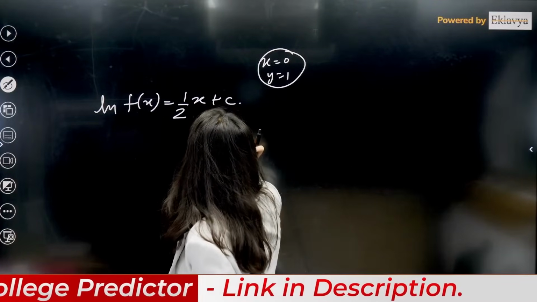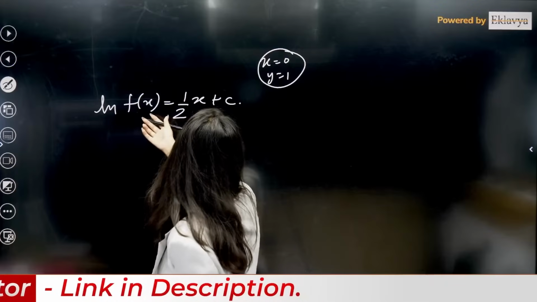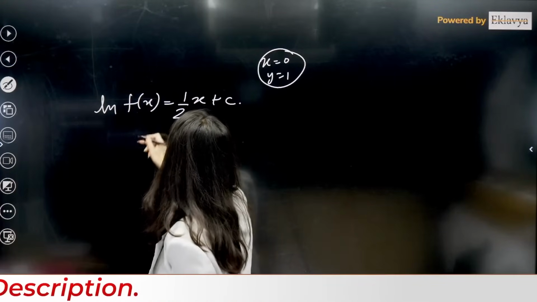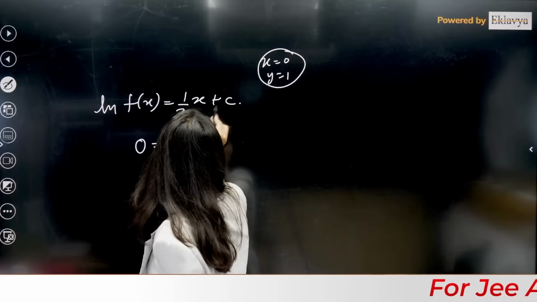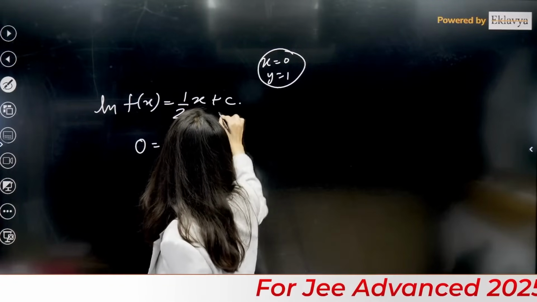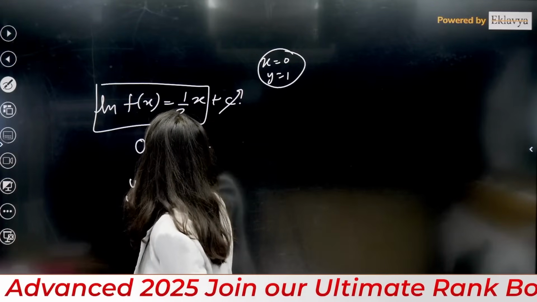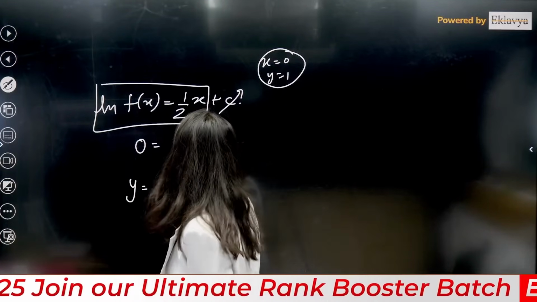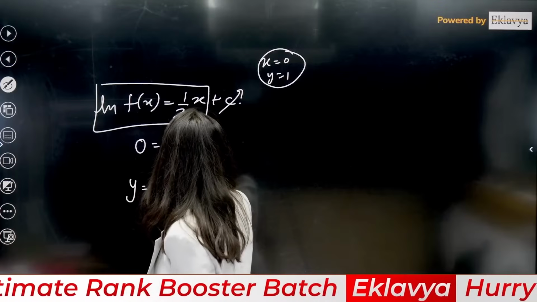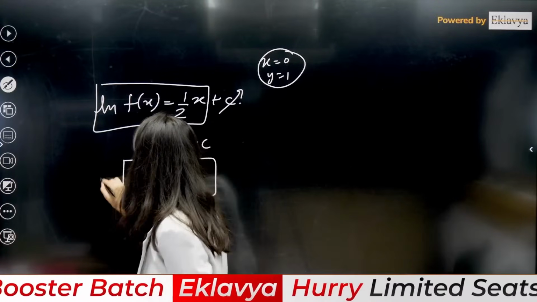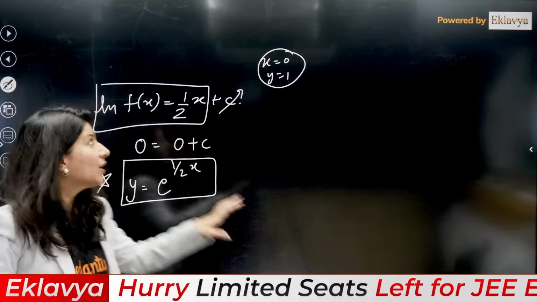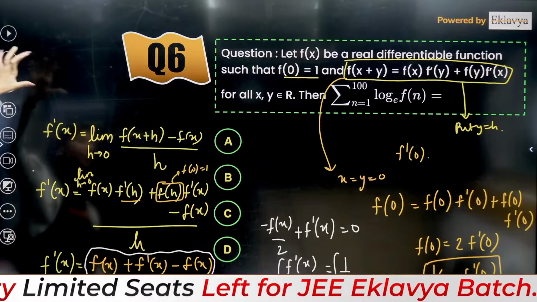So from here, your c will become what? x equals 0, correct? So this is 0 equals 0 plus c. So the constant term is gone. So y, or f x, is coming as e power half x. This is your function. Now I can answer whatever they ask. f x is right here.